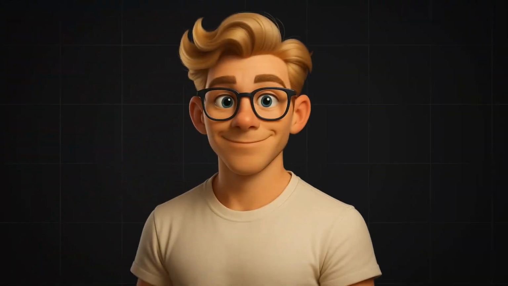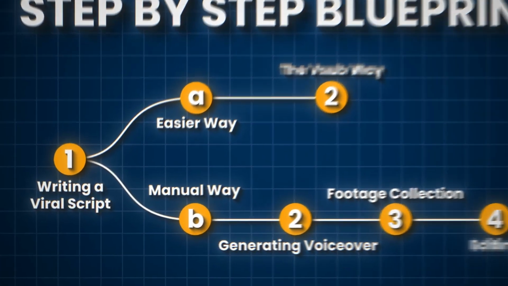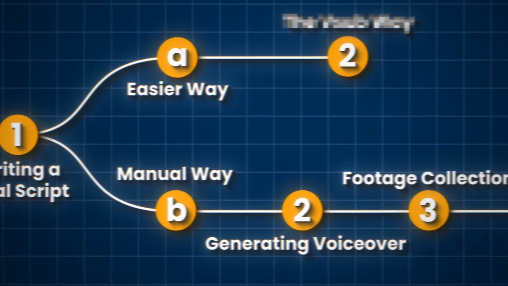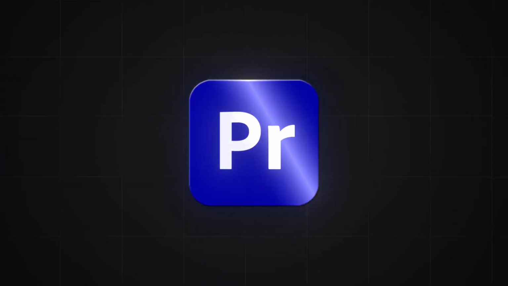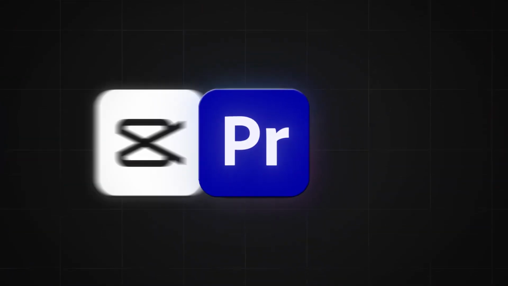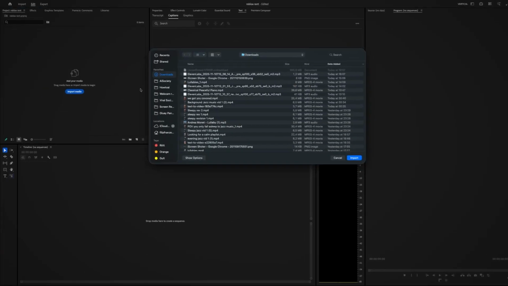Since I already have my footage prepared, we'll move straight to the next step, which is crucial if you want your video to go viral: editing. Personally, I'll use Adobe Premiere Pro as my editing software, but you can definitely use CapCut or whatever one works for you. Start by creating a new project and import the voiceover.